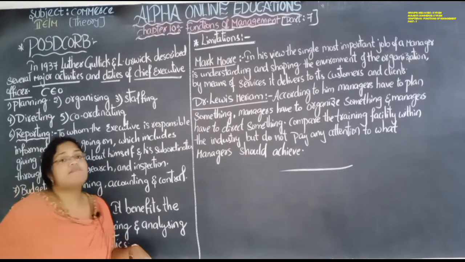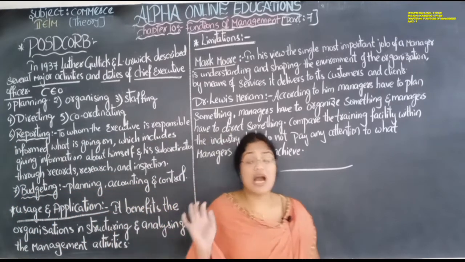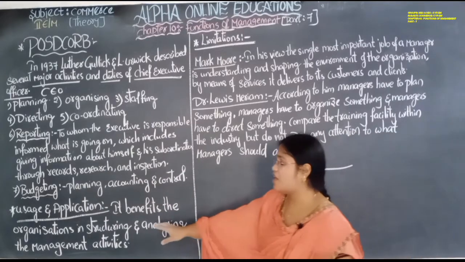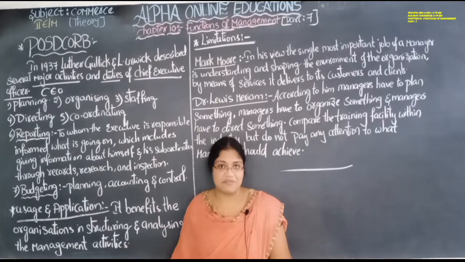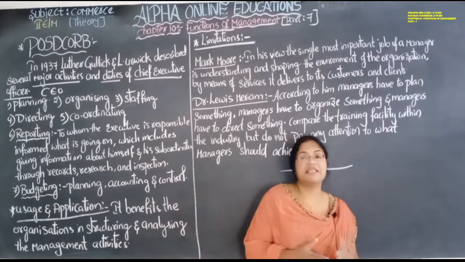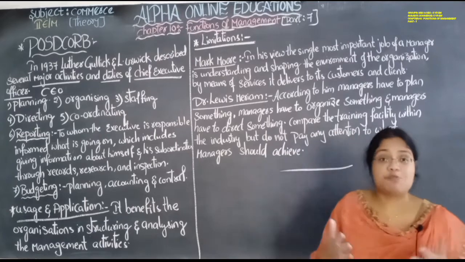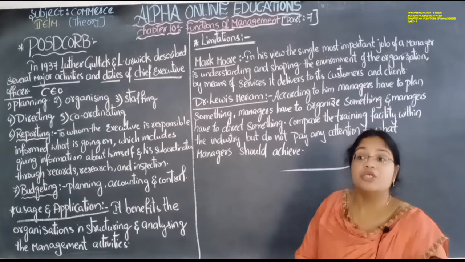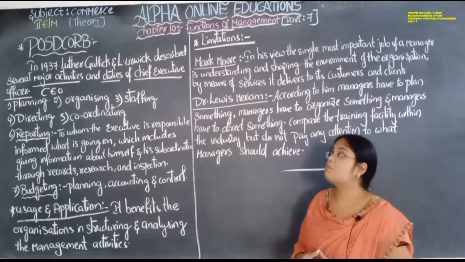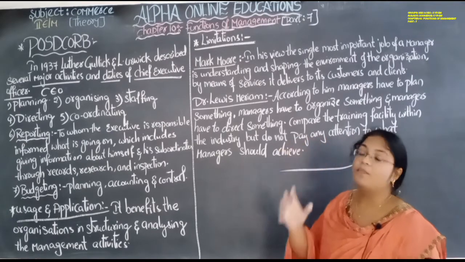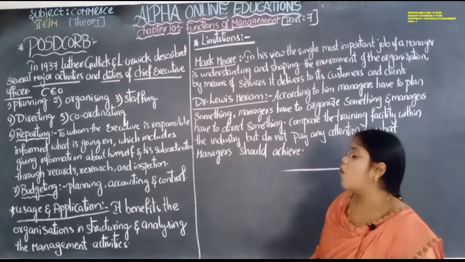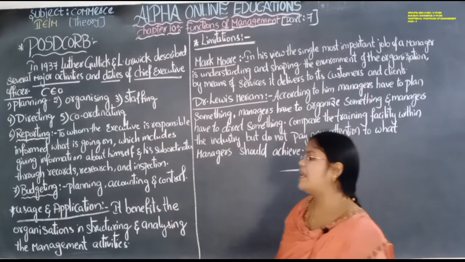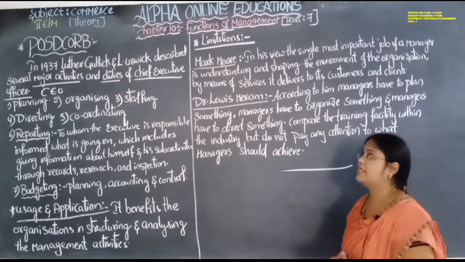It is very helpful for the organization to achieve its objectives, and it also helps in structuring and analyzing the management activities: how the management is performing their duties, how responsible they are towards the organization, how they are motivating the employees to do the work. All this is shown by POSDCORB. Okay, so POSDCORB will explain the structure and analysis of management activities.